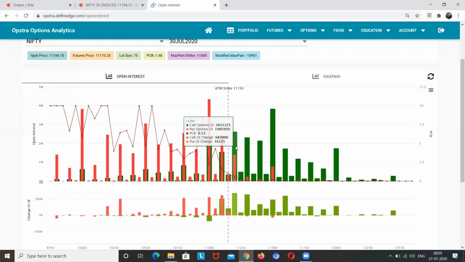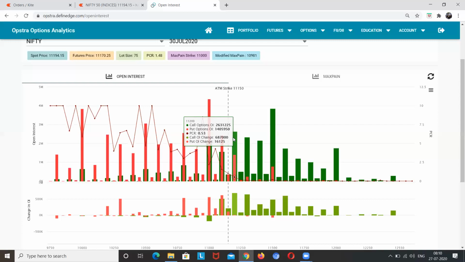And 11,200 is the next strike, where the put call ratio is right now 0.53. That is not captured by the bulls, so right now the bears are controlling 11,200. Now we have to observe how the change in open interest is placed here. If the put writers capture this strike and the put call ratio of this particular strike goes beyond 1.2, then we can say that this strike has converted into bullish, and the put writers are controlling this strike and the bulls are in control.